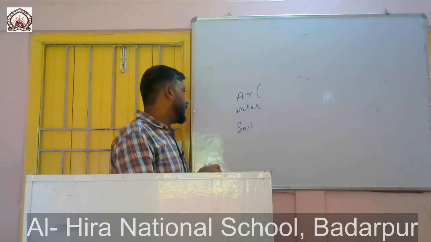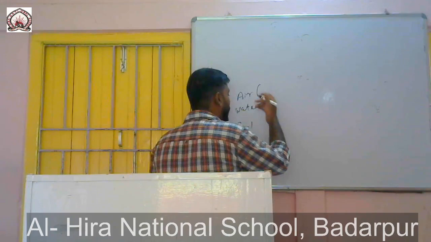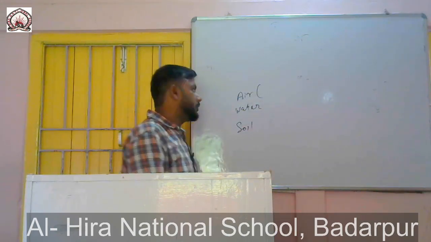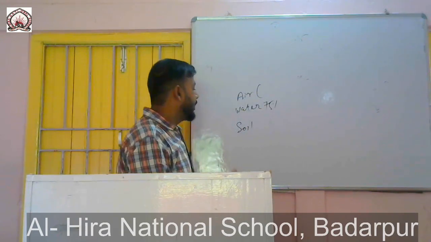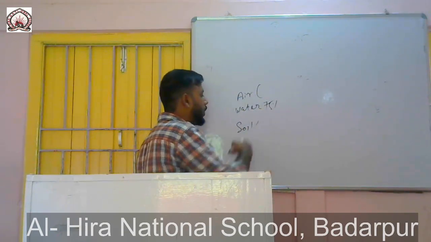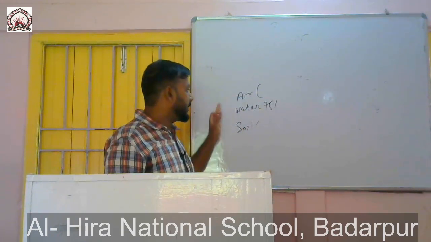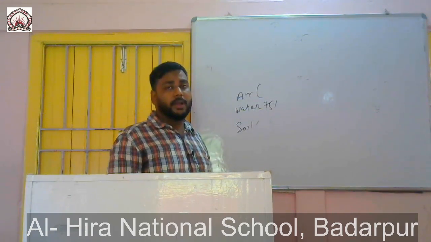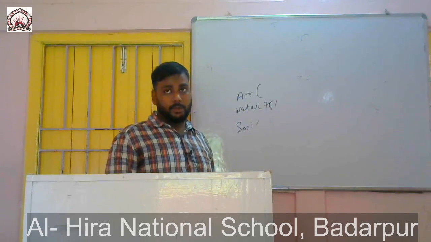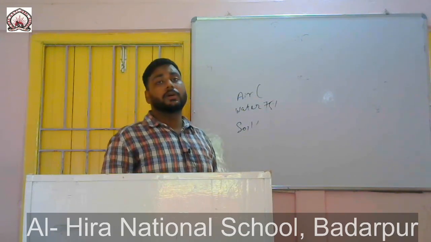Next there is water. The water content of earth is around 75%, and the rest is the soil content. So when these three things are present in the right amount, what happens? Our earth becomes capable of supporting life.